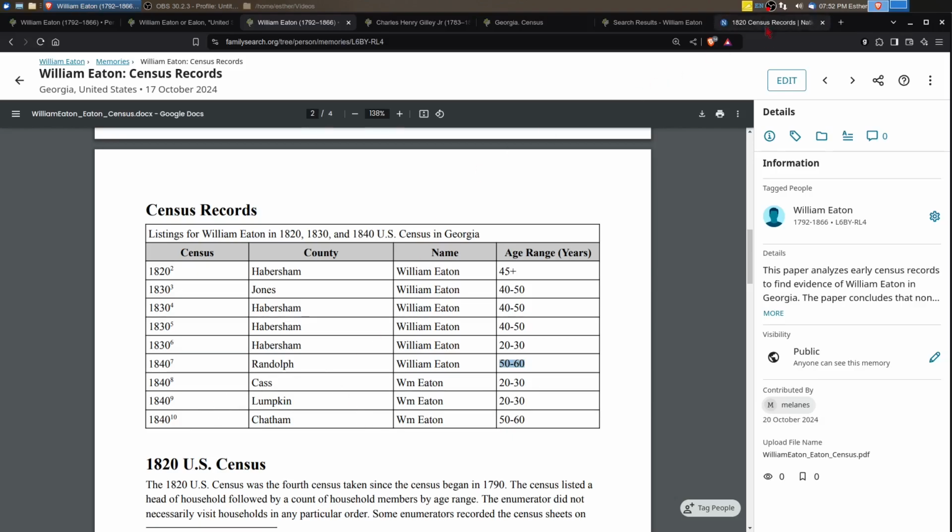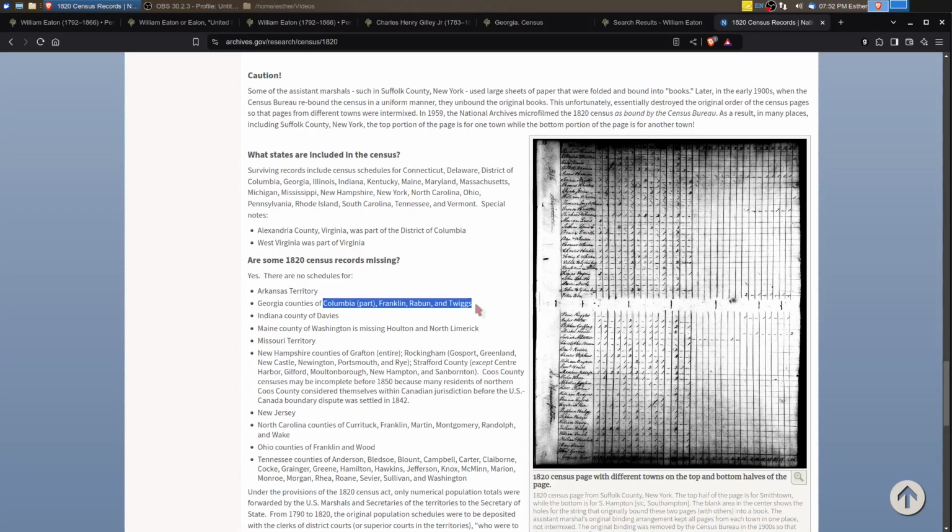Now, remember that we have some missing counties, and so if our William Eaton was in one of these counties, then we will never know because they're missing. And so there is an outside possibility that he was in one of these counties. Since we have eliminated all of the other counties of Georgia, we could possibly look in these other counties.